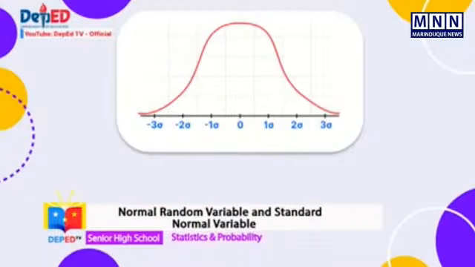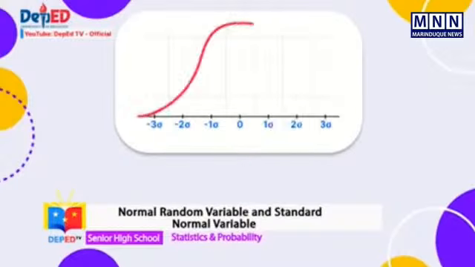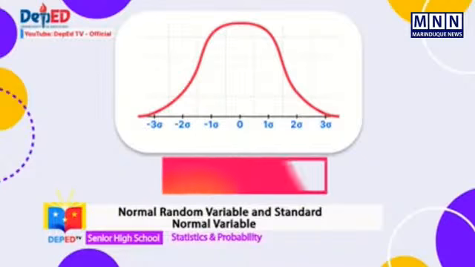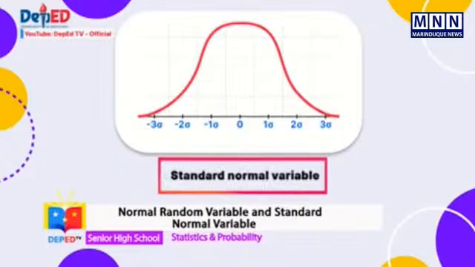The last property is that the total area under a normal curve is 1. This means that the normal curve represents the probability or the proportion or the percentage associated with specific sets of measurement values. A normally distributed random variable with a mean of 0 and standard deviation of 1 is called a standard normal variable.